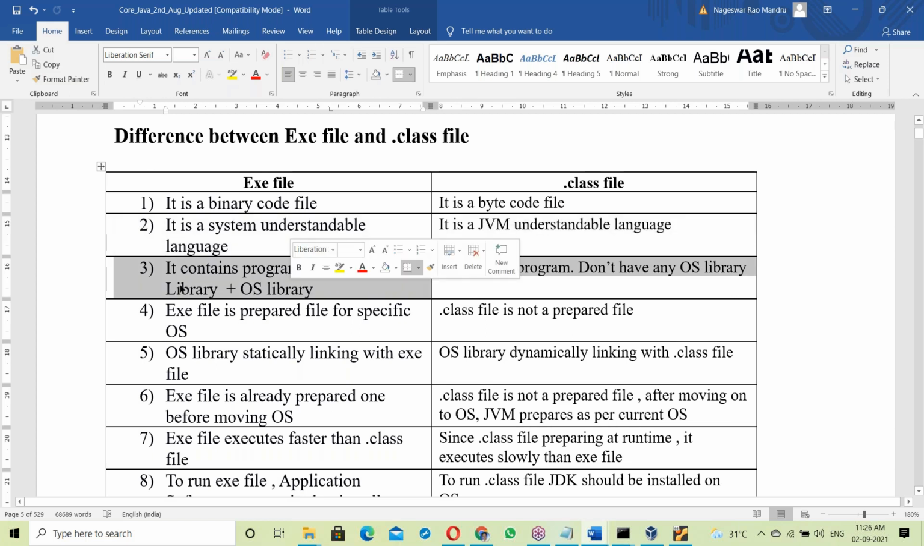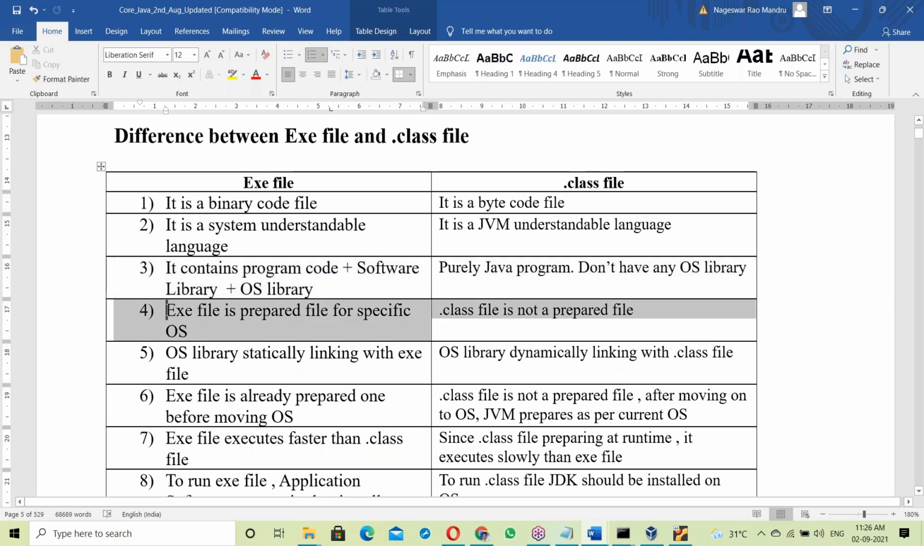Next, the third difference. An exe file contains program code plus software library and OS library. What is a .class file? Purely a Java program, and it doesn't have any OS library. The .exe file contains program code plus software library plus OS library, while the .class file is purely a Java program without any OS library.